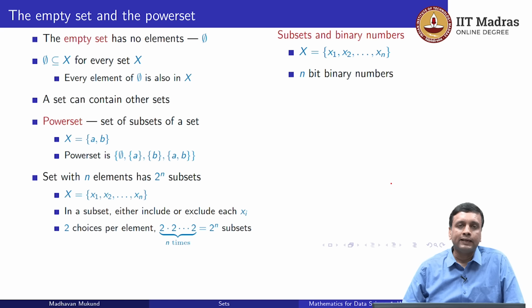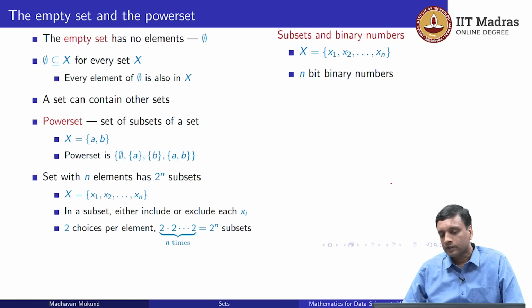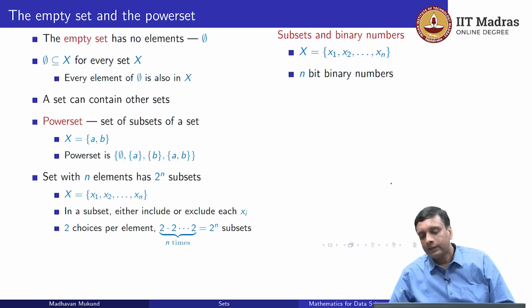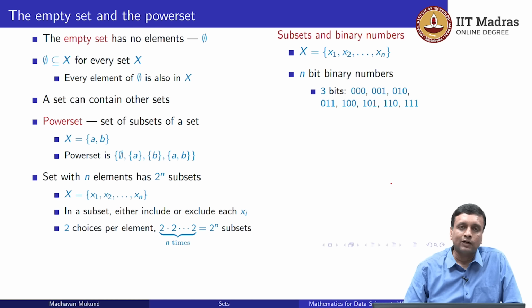Remember, in a binary number system, we have zeros and ones, and the place values represent powers of 2. So we have the units digit as usual. The next digit is the number of 2s, then number of 4s, number of 8s. So it's like the decimal system is in base 10, this is in base 2. Now if we look at n bit binary numbers, for instance 3-bit binary numbers, then we have 8 of them. We can start with 000, then 001, 010 and so on up to 111.